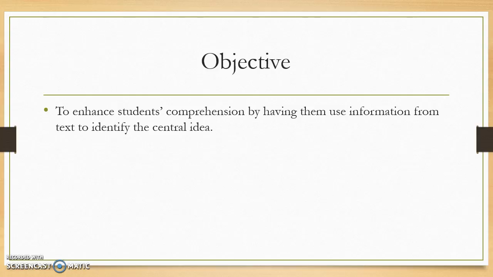One thing that we've already noticed this year is that the central idea, which is a very large factor in Common Core standards that are assessed on state tests throughout the year, as well as the EOG, is that our students are missing this standard almost in every single test that we give them. So we really want to make sure that they understand that by writing GIST statements, going back and reading through their GIST statements, they should be able to understand what the central idea or the point of the passages that they just read.